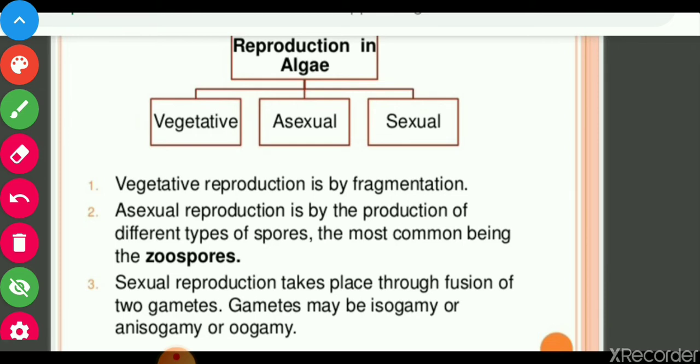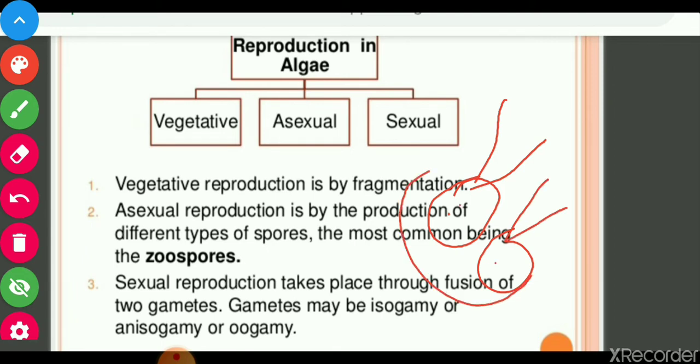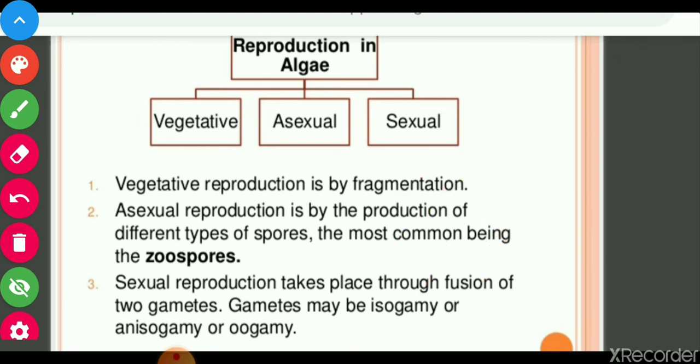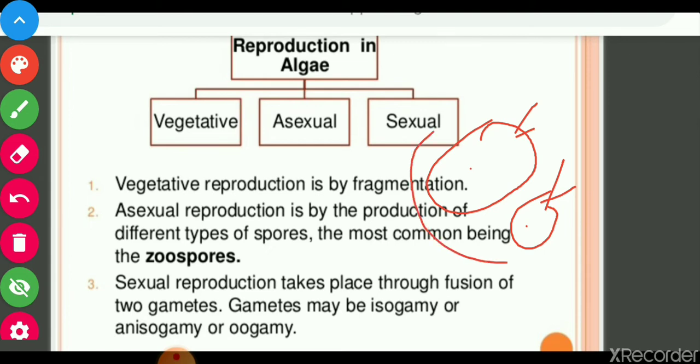If the gametes are dissimilar in size, it is the anisogamous type.